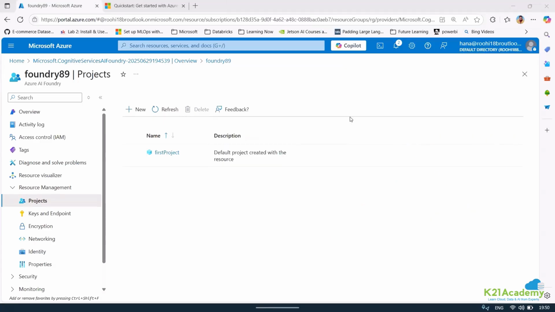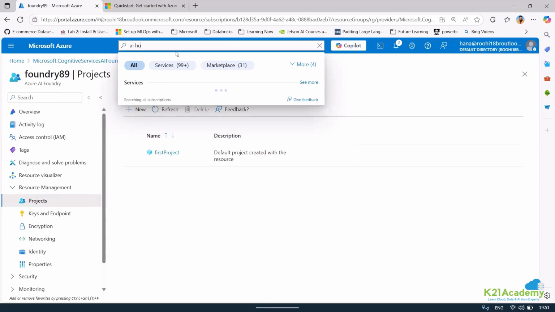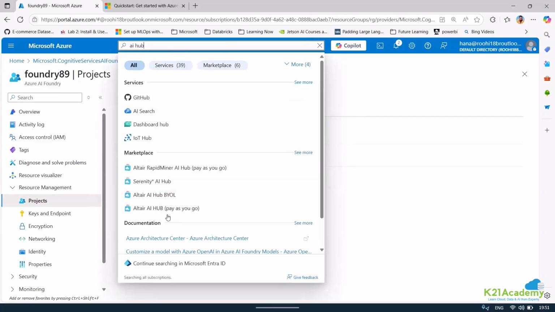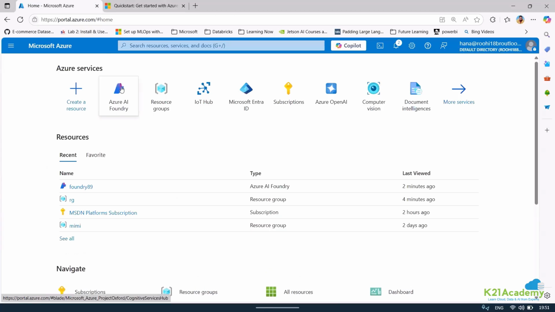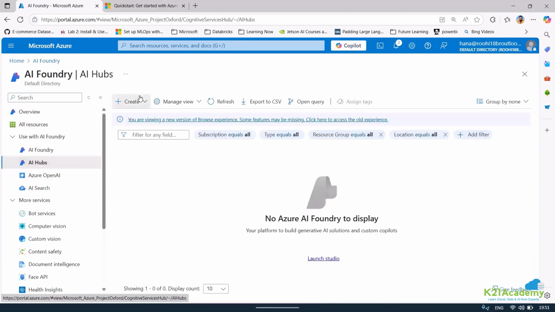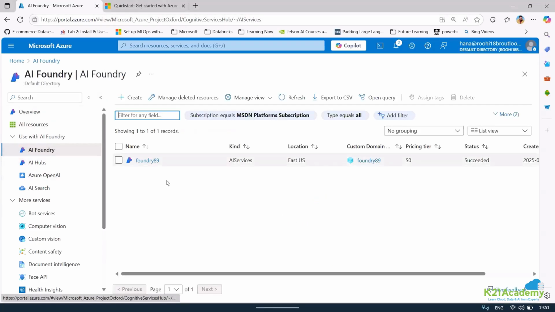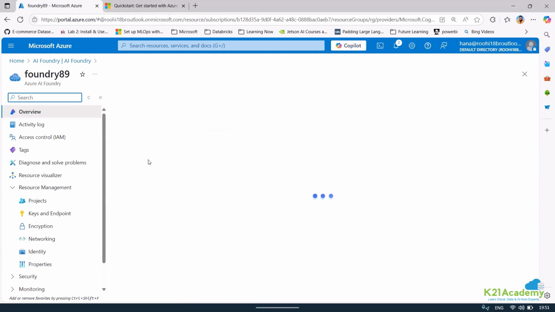So I already have a project. But if you had created a hub, you could search for it here. If you had created an AI hub, let me just search here. It does not show up directly. But if you go into the Foundry, let me just go into the Foundry. Here you can see we do have hub, and a hub is required if you want to create multiple projects. If you want to create multiple projects, first you'll create a hub and then you will have a project on top of it. Okay, that is one of the things. Right now, let me just go to the Foundry. I have a Foundry and I have a project.